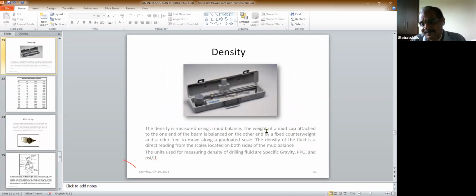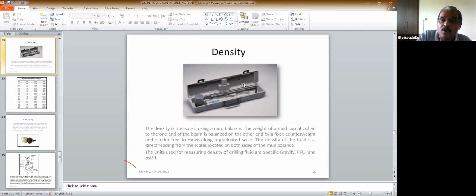So let's come to the different mud properties that we measure. Now, density. What is density? Mass by volume is the density. So you have to measure the density of the fluid. How do you measure the density? You cannot just take a balance and weigh it. You go to a vegetable market or a grocery shop, you purchase something and they weigh it and say this is so many kilograms or pounds of weight. Here you measure the density. How do you measure the density?